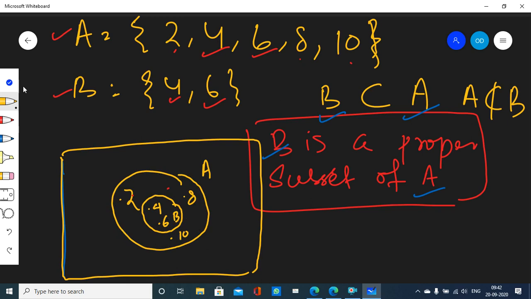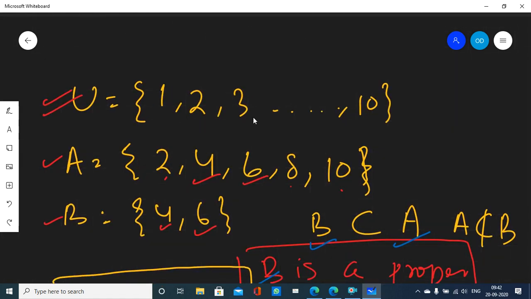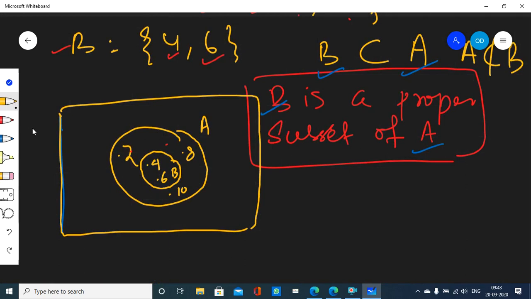But universal set also carries some extra elements, right? Because universal set carries 1, 2, 3 up to 10. So what elements are left? 1 is left. Well, 2 is covered. 3 is left. 4 is covered. 5 is left. 6 is covered. 7 is left. 8 is covered. 9 is left, right? So this is the entire picture. You got it?